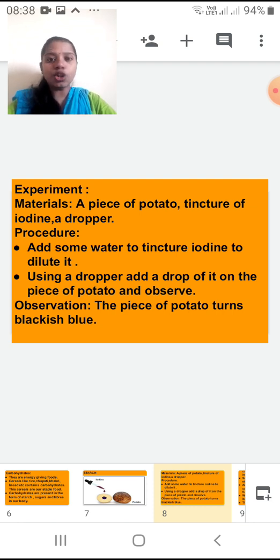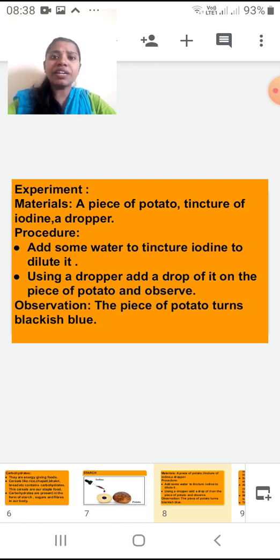What will be my procedure? Add some water to tincture iodine to dilute it. Now that tincture iodine is in the concentrated form, means it is very dark in color, and it is highly reactive.